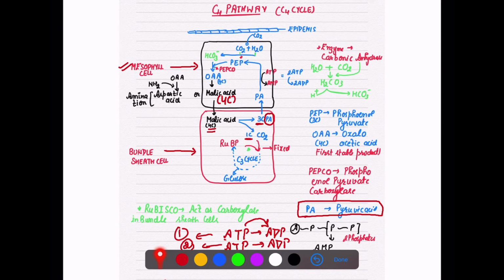And Rubisco will act as a carboxylase in the bundle sheath cells. Why? Because in the bundle sheath cell there is no oxygen present. So when there is no oxygen, the only option is CO2. So RuBP plus CO2 are fixed, and they go through the C3 cycle, and there is a synthesis of glucose. In this way CO2 is fixed in the bundle sheath cell with the help of the Rubisco enzyme, and it acts as a carboxylase here.